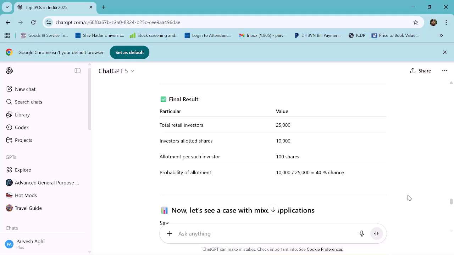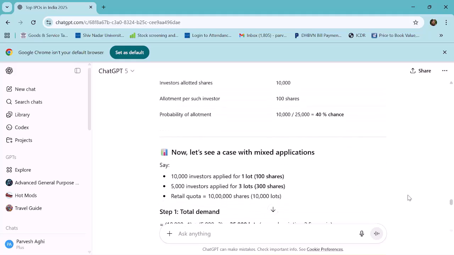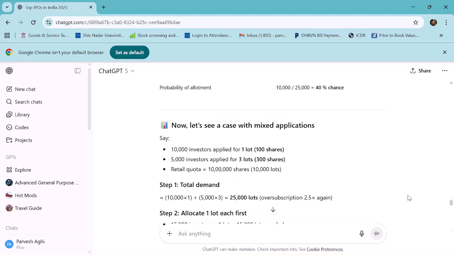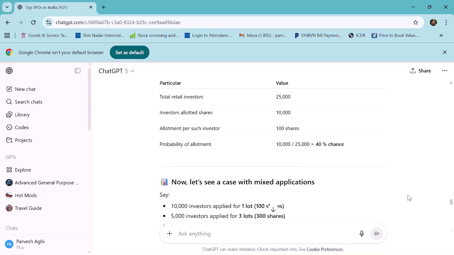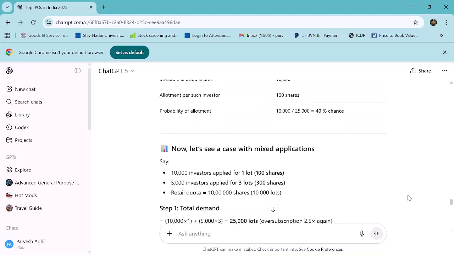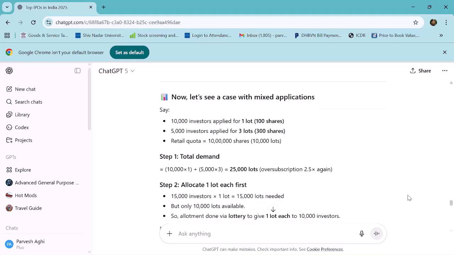So that means the other people are not going to get shares. Which means there will be a draw of lots. The chance of getting the shares is 40% and 60% no. So it will be on the basis of draw of lots. The fate of the prospective shareholders or investors will be decided by it.